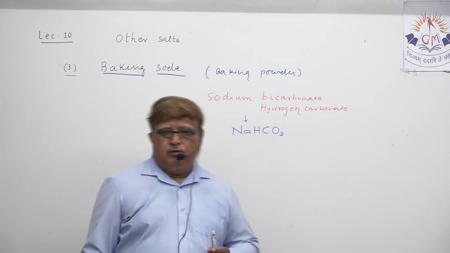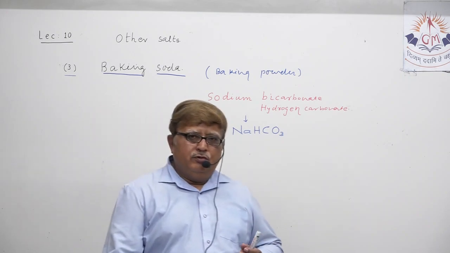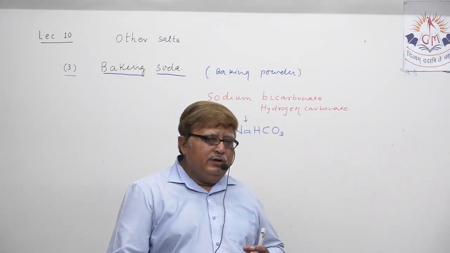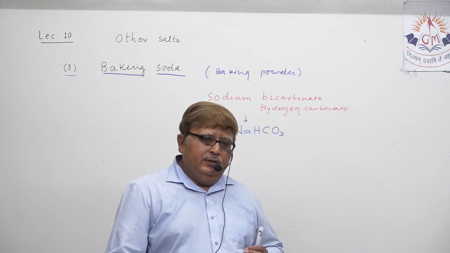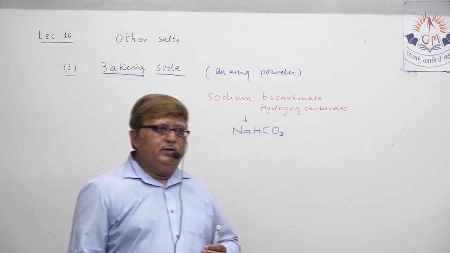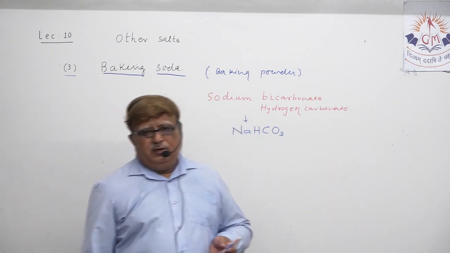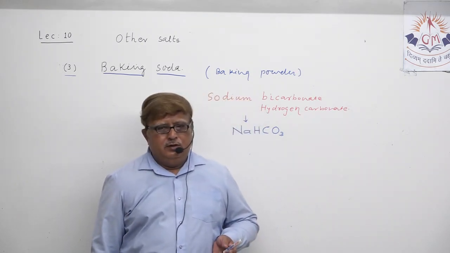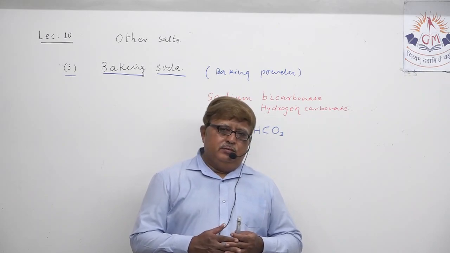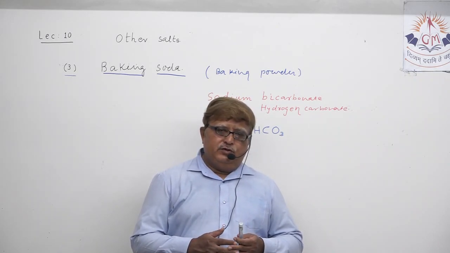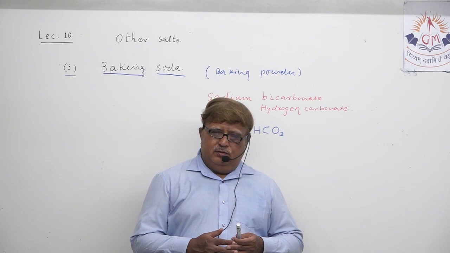And one more thing, sometime before we discuss its chemical properties and everything about its manufacturing, etc., regarding some of the uses.